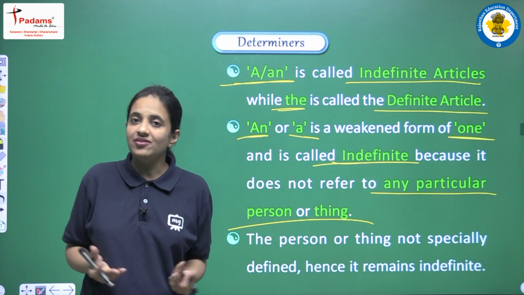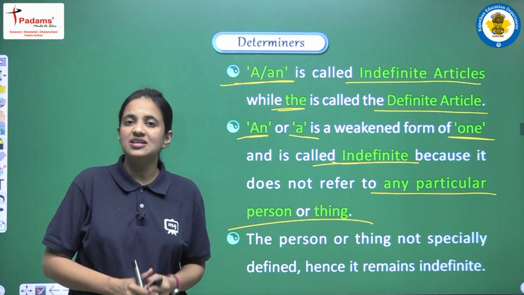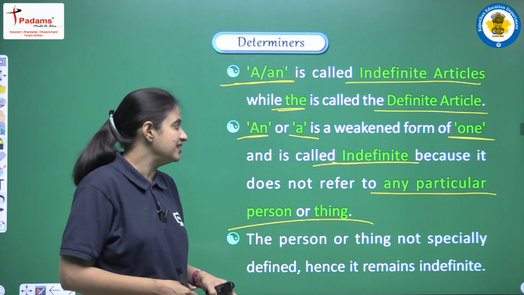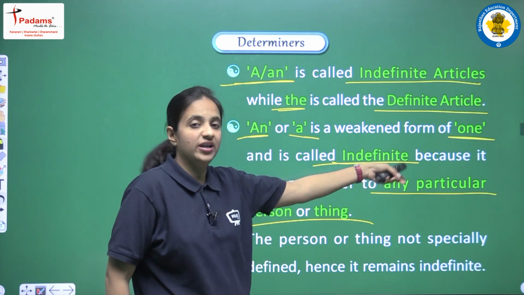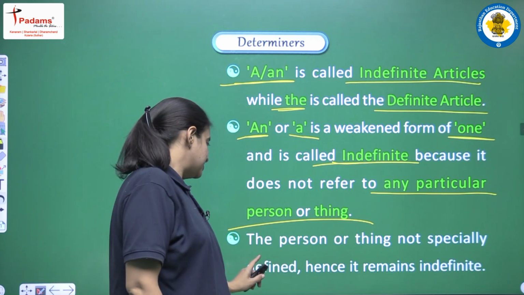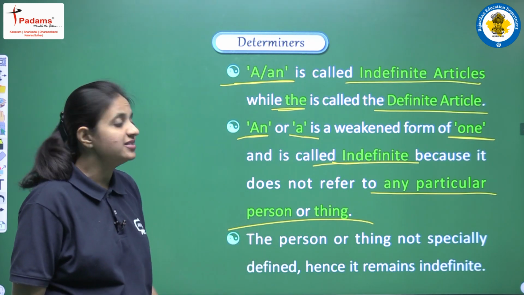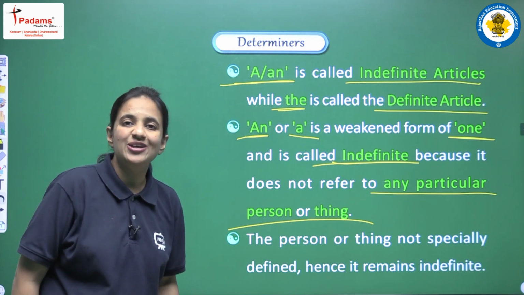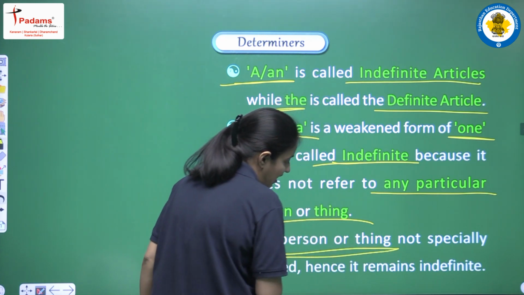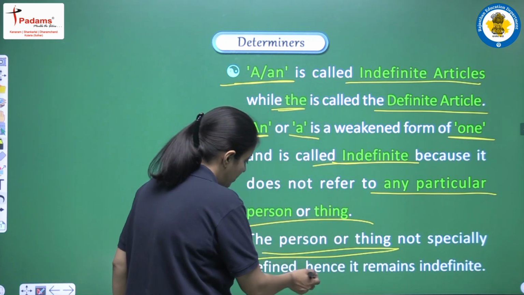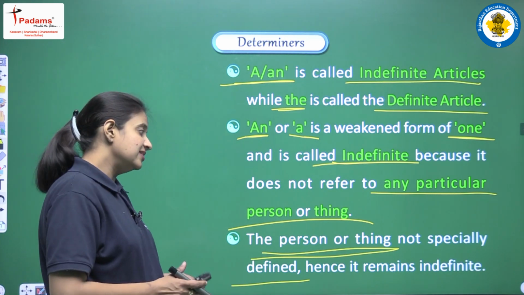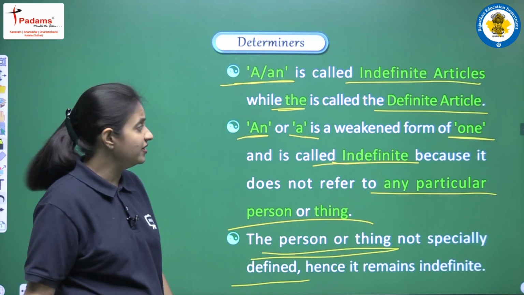In general we use a and an, we do not use them for any particular person or particular thing. This is the reason these two articles are known as indefinite articles. The person or thing is not specifically defined, hence it remains indefinite. So when we are using a or an, the person or thing, or we can say the noun, is not specifically defined, and this is the reason it remains indefinite.